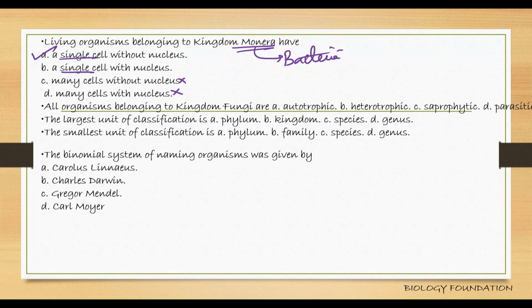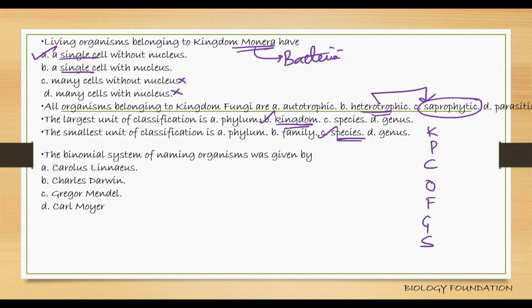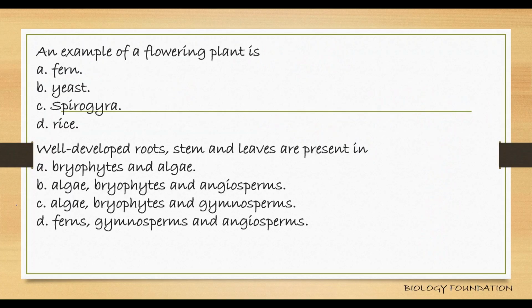All organisms belonging to the kingdom fungi are saprophytic. They are heterotrophic, but specifically they are saprophytic. Largest unit of classification is kingdom. Smallest unit, species. Till now this question has come many times, right? A king places clever officers for great success. Kingdom, phylum, class, order, family, genus, species. Binomial system of naming organisms was given by Carl Linnaeus.